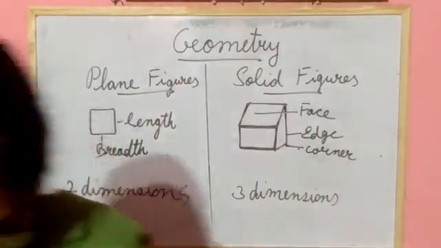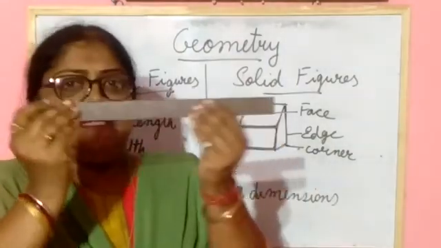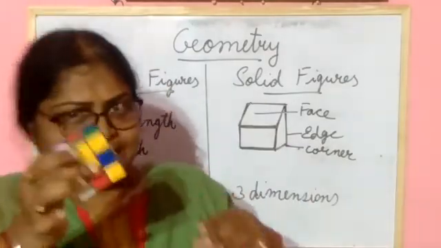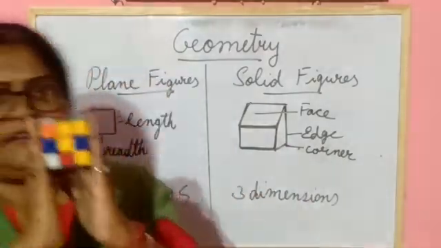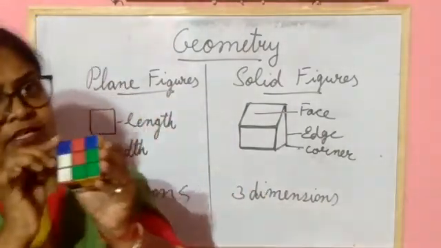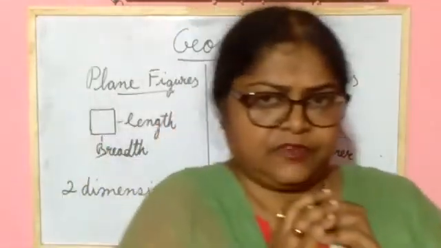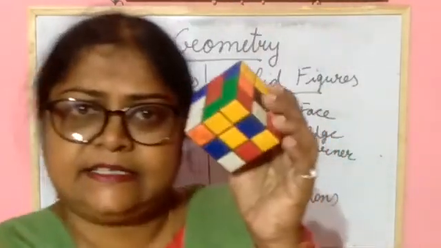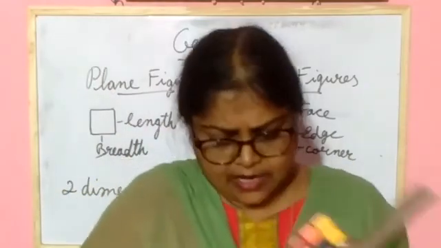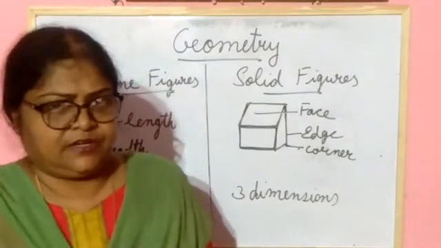What are the 2 dimensions? For example, I have taken here one scale. It has length and breadth, meaning 2 dimensions. And this is a solid figure. Solid figure has 3 dimensions: one is face, next is edges, and third is corner. Understood the difference between plane figure and solid figure? The main difference is that solid figure has 3 dimensions and plane figure has 2 dimensions.